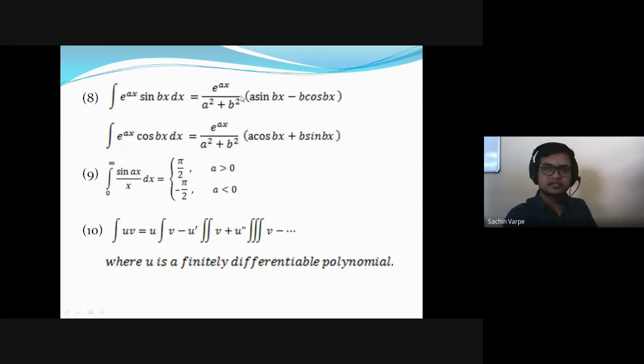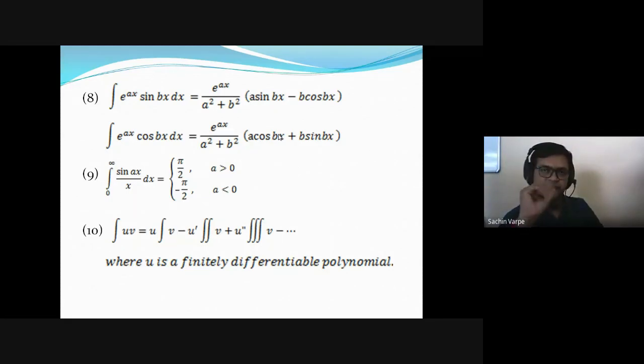That is, how to write this bracketed quantity. This is common to both, but most of the students are confused while writing this, whether to start with a sin bx or a cos bx. So I'll give you a trick to remember these formulas. If this integration involves a sine term, then always start with a sin bx. And if it is cos bx, then always start with a cos bx. All right, that is the first term in the bracket, that is a sin bx or a cos bx.